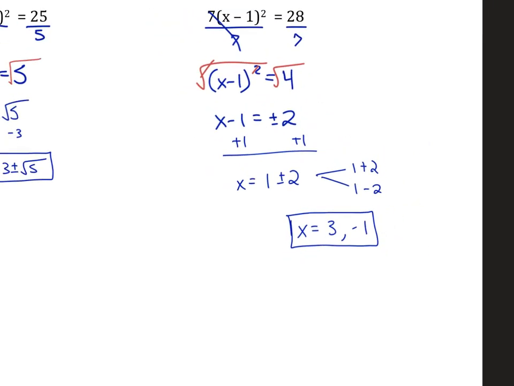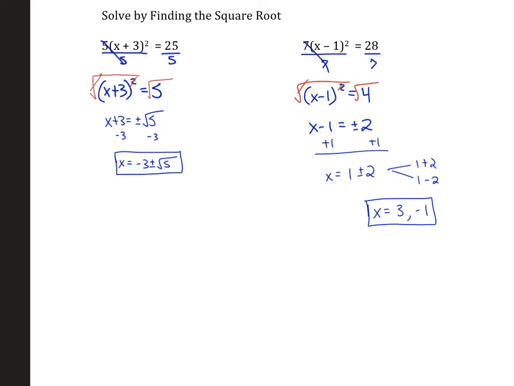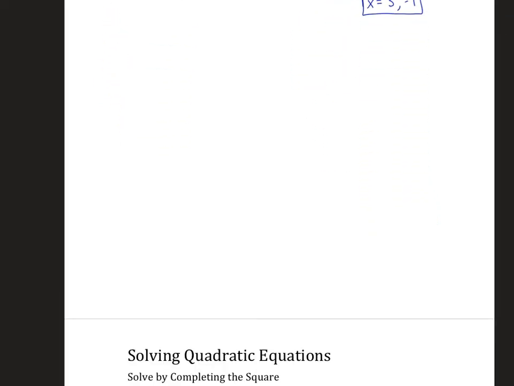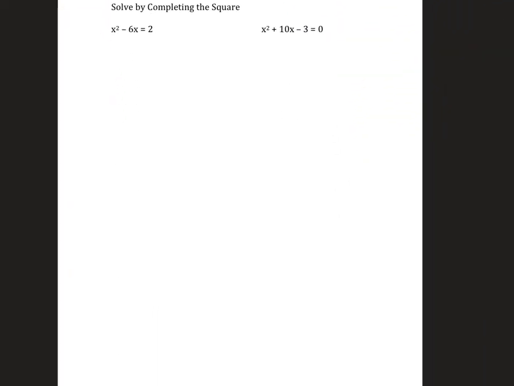Again, 2 real answers, 2 actual places on the x-axis where this graph would cross. 2 actual x-intercepts. 2 roots, 2 zeros, right? Remember all of those names we have for the solutions? X-intercepts, roots, zeros, okay? So that is solving by doing the square root. And we're going to skip these because we're going to do a few of those later.